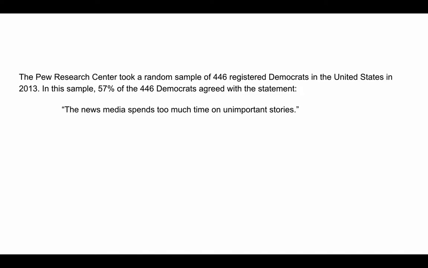The Pew Research Center took a random sample of 446 registered Democrats in the US in 2013. In this sample, 57% of the 446 Democrats interviewed agreed with the following statement: "The news media spends too much time on unimportant stories." This percentage just tells us about this specific sample. So 57%, we get this number from looking at the 446 Democrats that we surveyed.